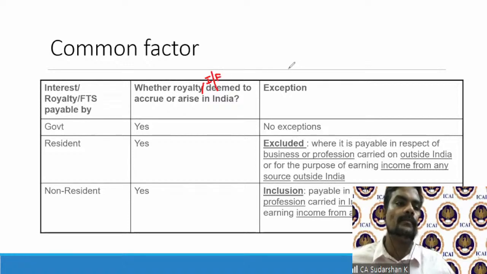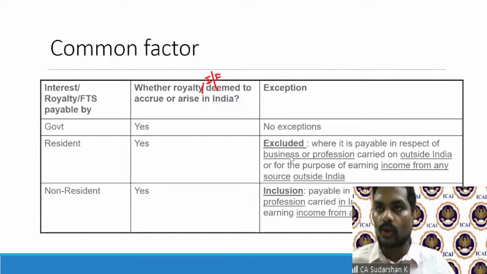It's common factors. So if the government is making these payments, then any payment made by the Indian government to a non-resident for interest, royalty, FTS, then it is deemed to accrue in India. If a resident Indian, that is an Indian company or an Indian partnership firm or an individual, makes a payment to a non-resident on interest, royalty, FTS, these are deemed to accrue or arise in India. But there is one exception.